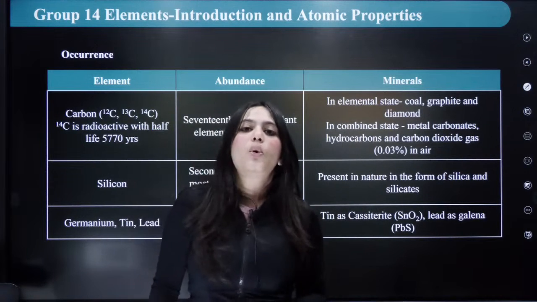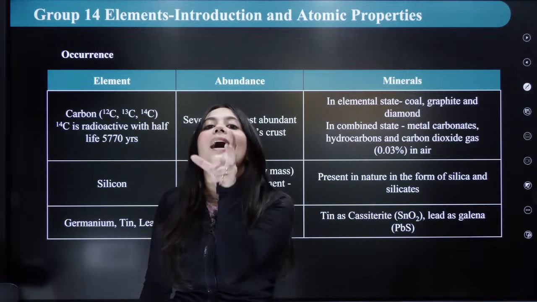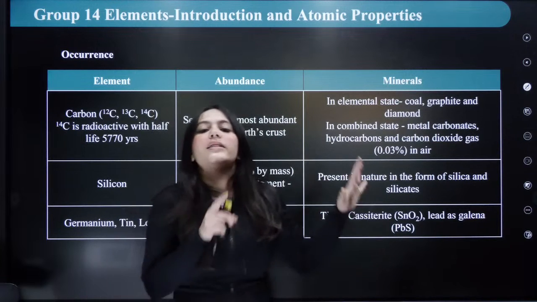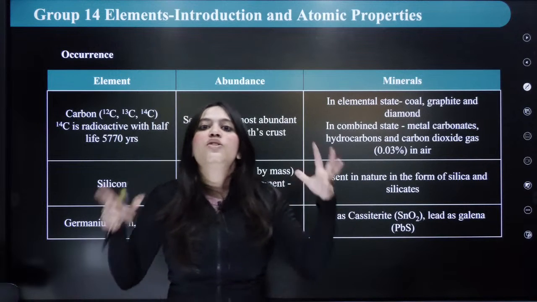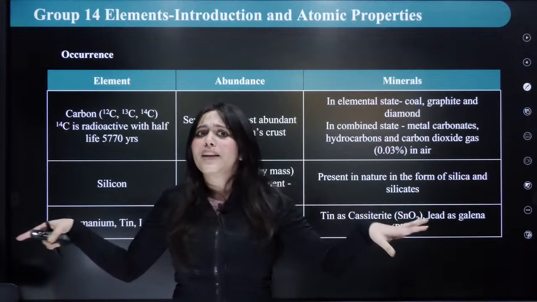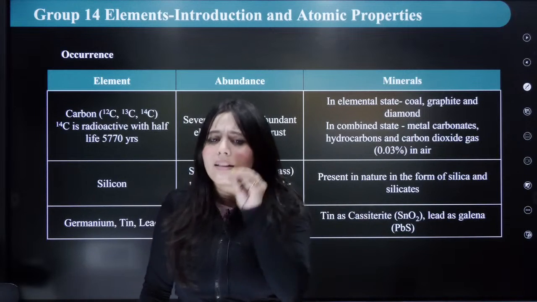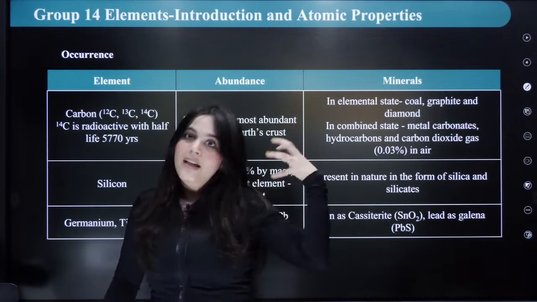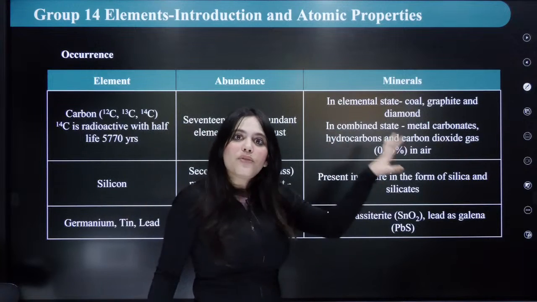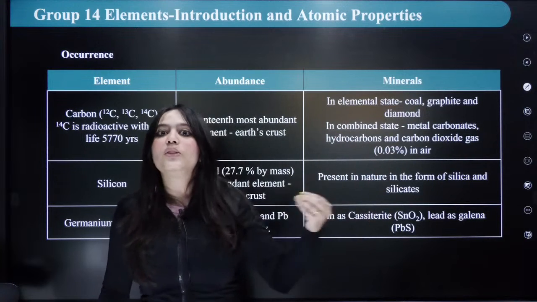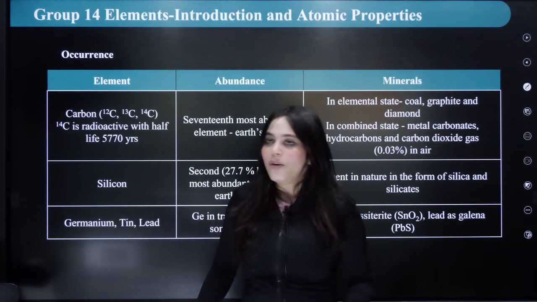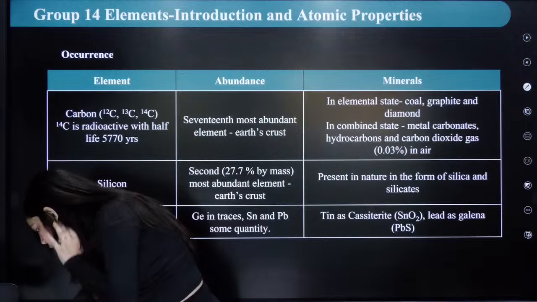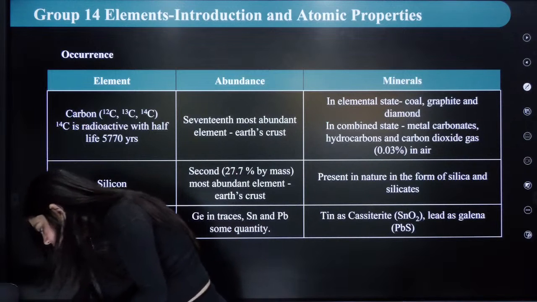Next, we are now going towards group 14. Very, very important group. Group 14, which is the carbon family. We just discussed everything about the boron family. Now we have entered the carbon family. I'm going to discuss each and every group in much detail so that nothing is remaining, so that these notes are sufficient for your preparation. We are going to start group 14 right now.